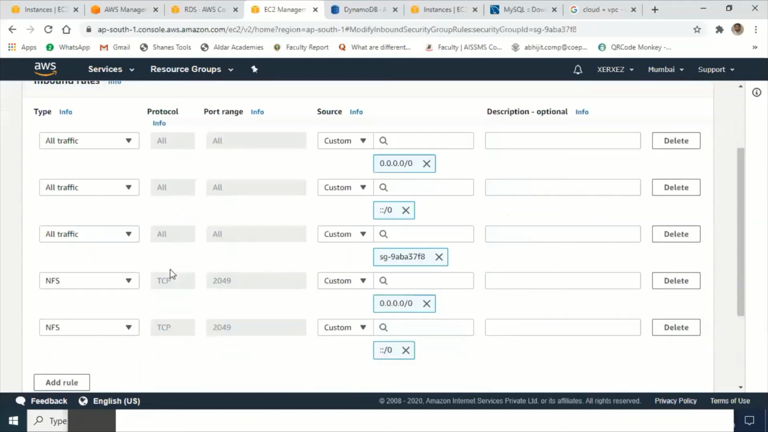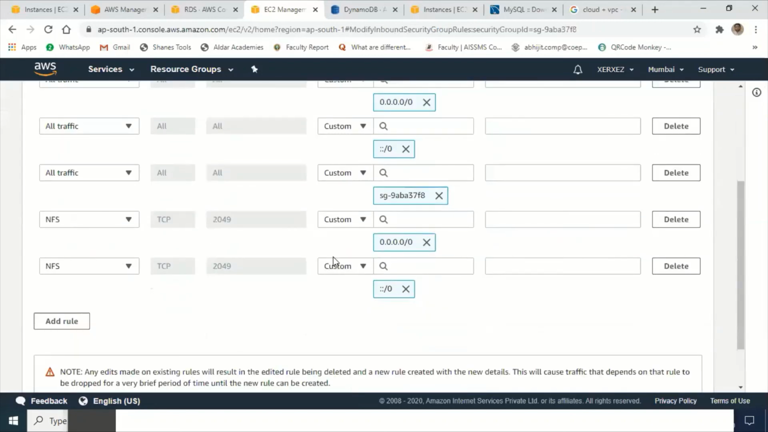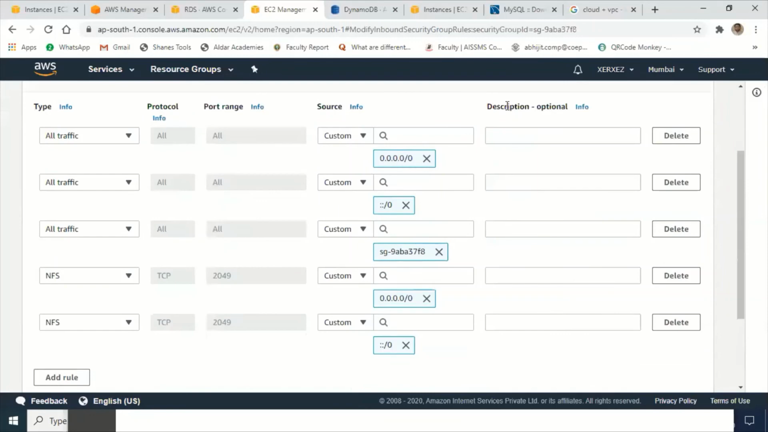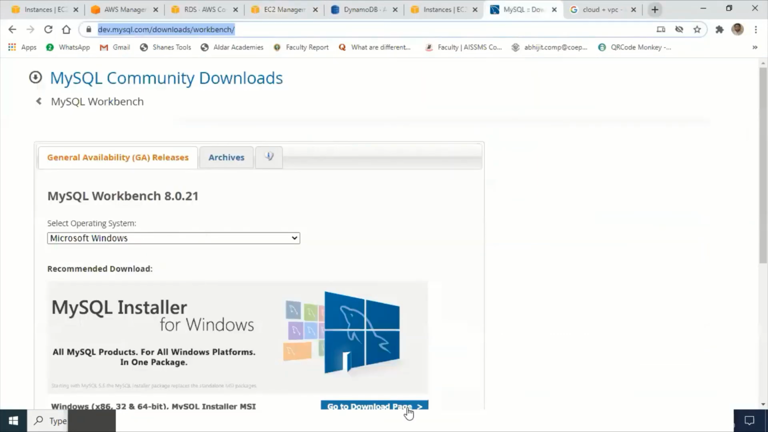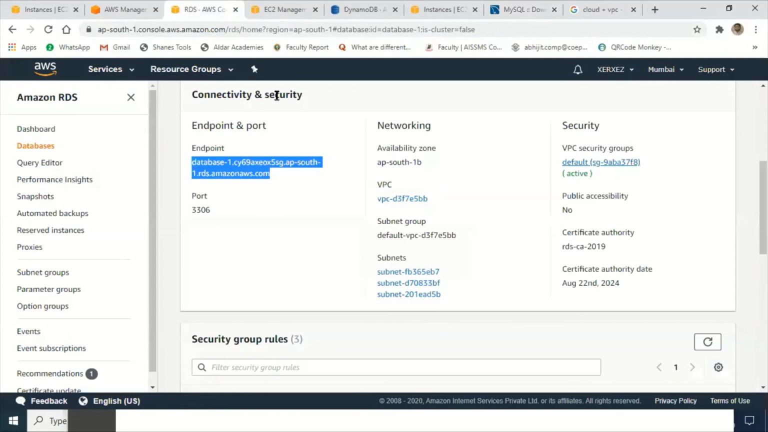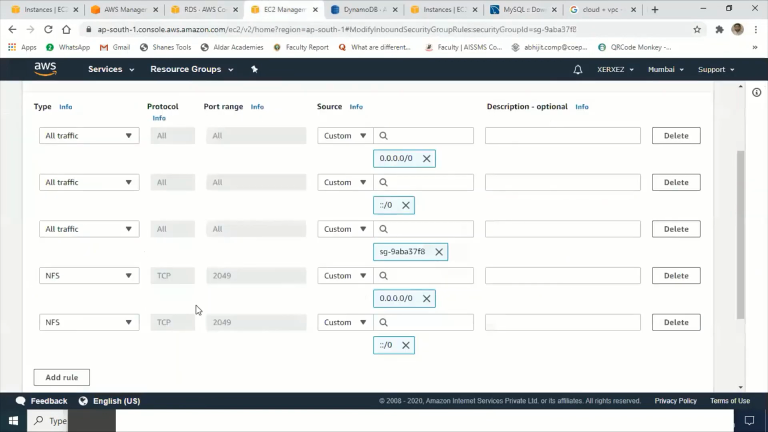Under this, you have to choose one more option here. This is the reason it is not allowing us to write the queries. Already I have configured all traffic NFS, but if you look at the sources, it is customized. You can choose any one from this all traffic.